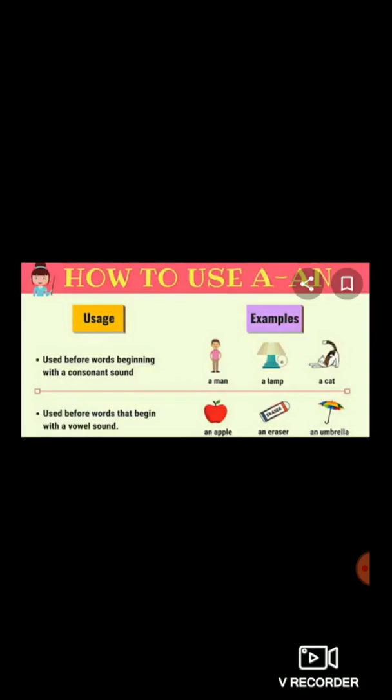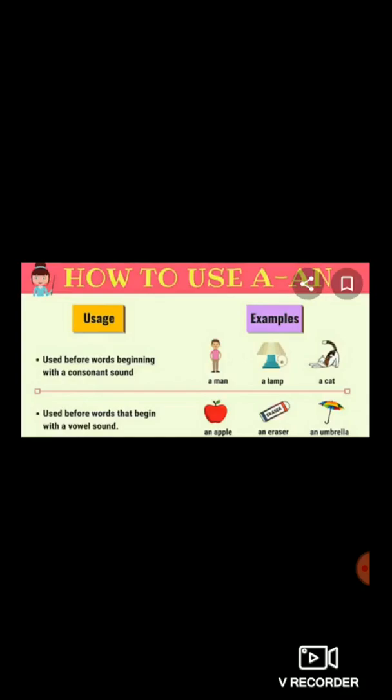You can see the picture shown over here, usage and examples. First, how to use a: a is used before words beginning with a consonant sound.